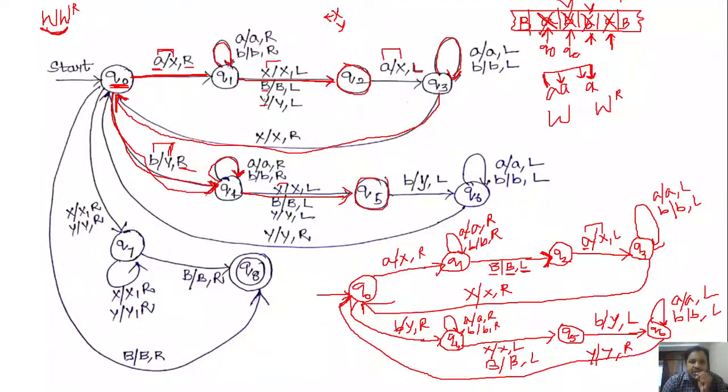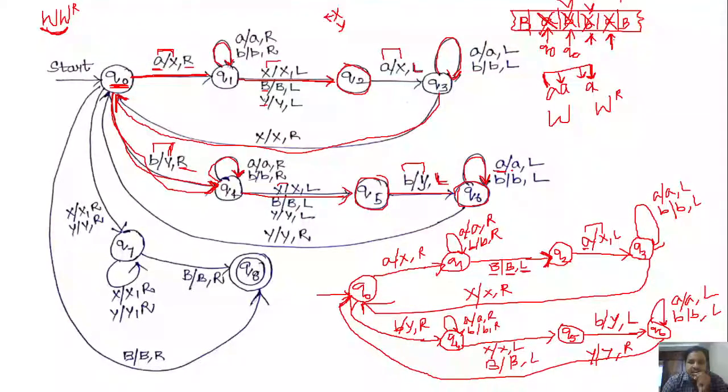In q5, if we get any b, replace that b with y and move the head towards left, and also move from state q5 to q6. In q6, simply keep on moving the head towards left by keeping the symbols a or b as it is. That's why in q6 we have a self transition.